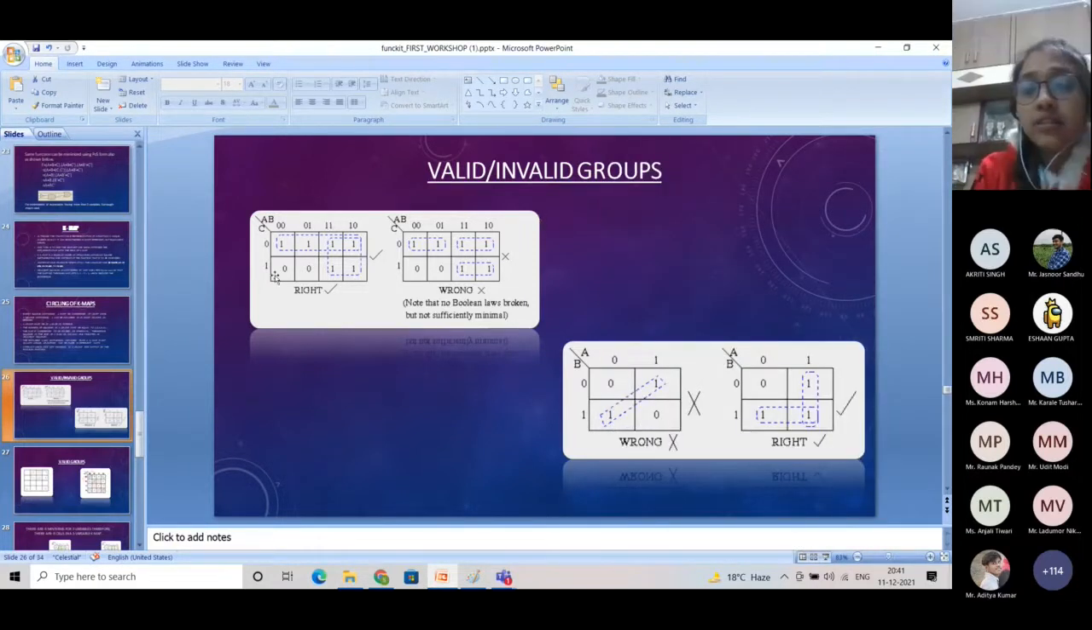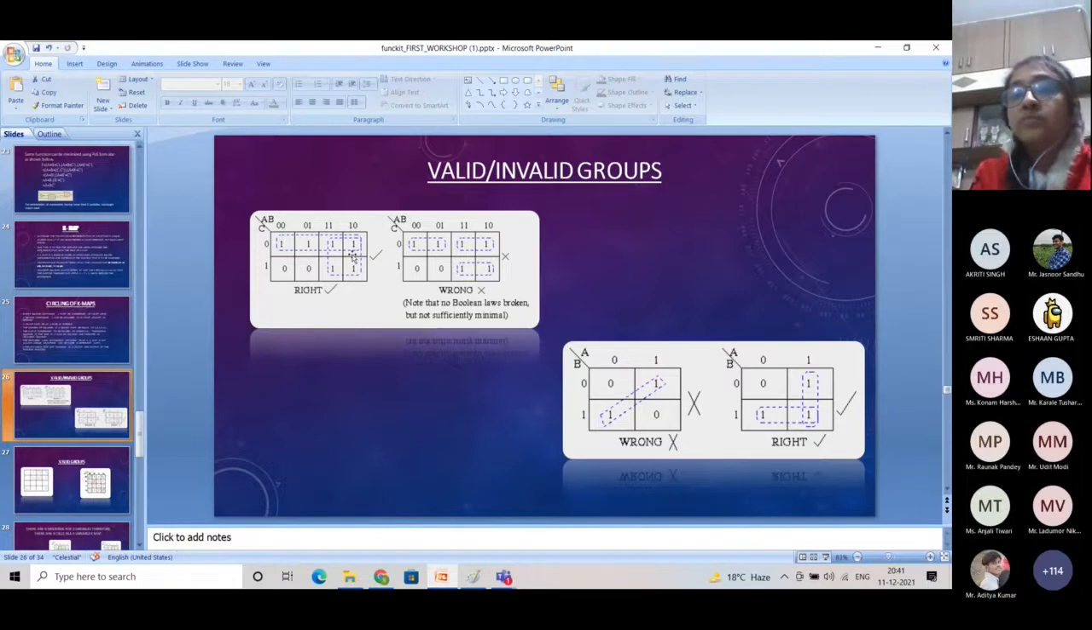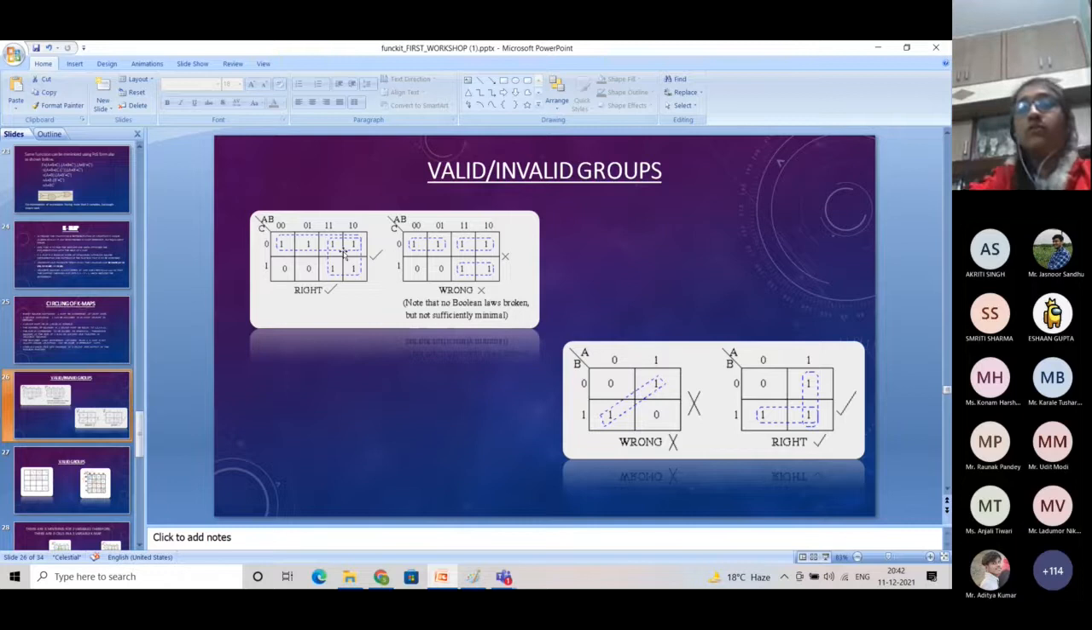Fine. In our first example, there are 4 ones here. So we have taken this horizontal group, and there are 4 ones here. So we have taken this horizontal group. Okay. So all of our rules are satisfied. We are taking the groups as large as possible. Fine. We are also including the ones more than one time in a group. Fine. We are not leaving any one without making a group. Okay. And the groups consist of the squares in the number of 2 to the power 2. That means 4. So this is a valid group.